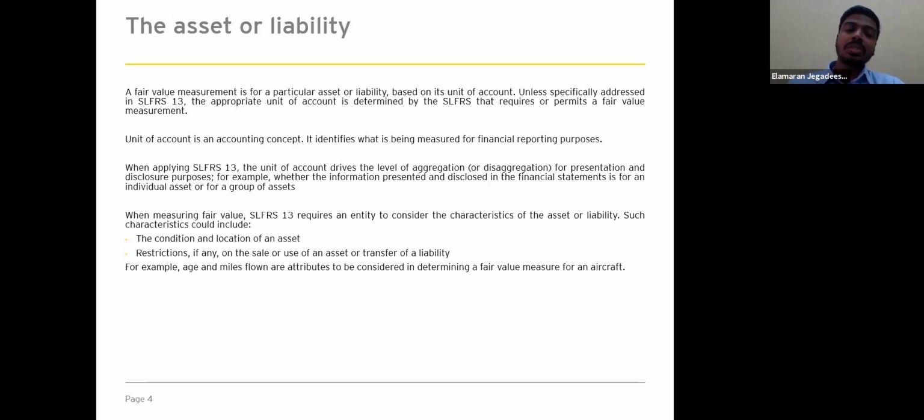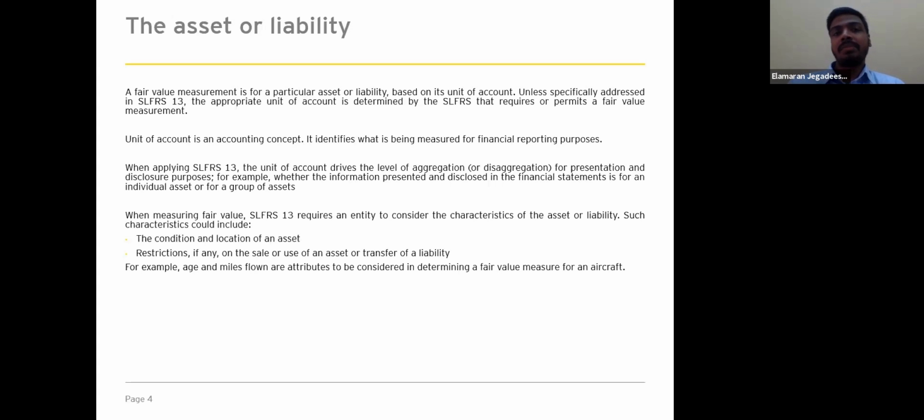This includes deducting the transportation cost to bring it to the market, if location is a characteristic of the asset being considered. If you look at the second characteristic, restriction, the fair value measurement will vary depending on whether it's an asset-specific restriction or an entity-specific restriction.